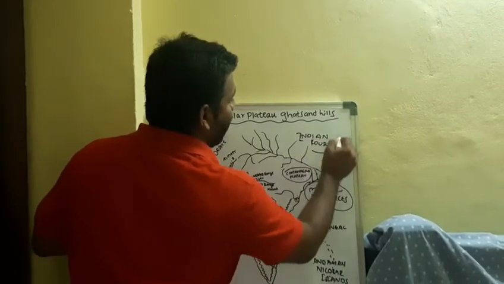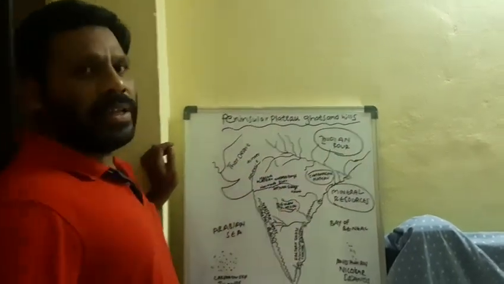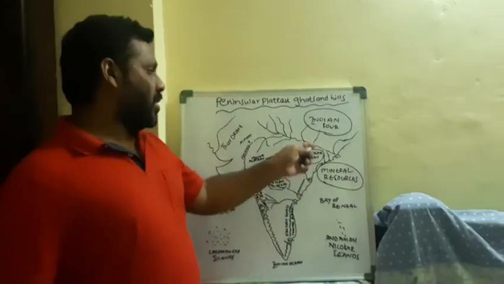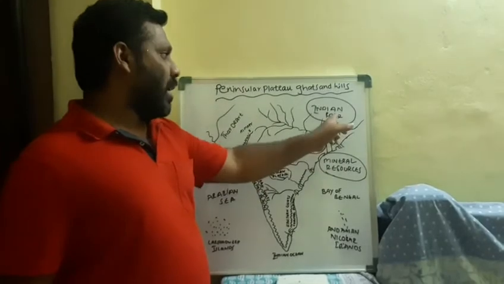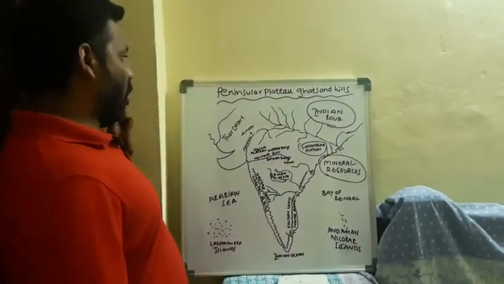Why? Because Germany also has the Ruhr Valley, which is very high in iron and coal deposits. So it is compared with Germany. So what is the Chota Nagpur Plateau called? As the Indian Ruhr Valley we can call it.